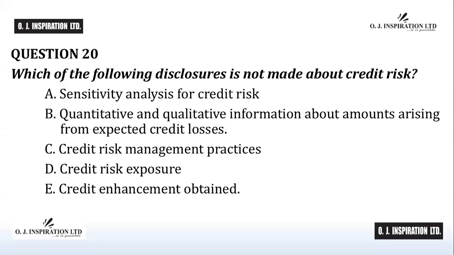Question number 20. The answer to question number 20 is A, sensitivity analysis for credit risk. All of the options from B to E are part of the disclosure required on credit risk. Sensitivity analysis for credit risk does not exist because in IFRS 7, sensitivity analysis is used for market risk. A is the answer to question number 20.